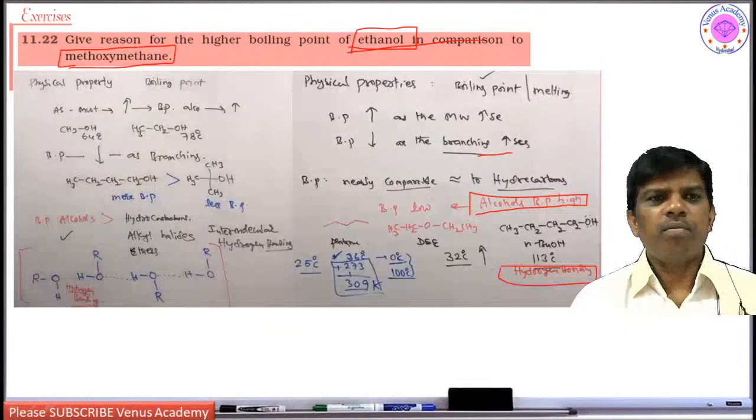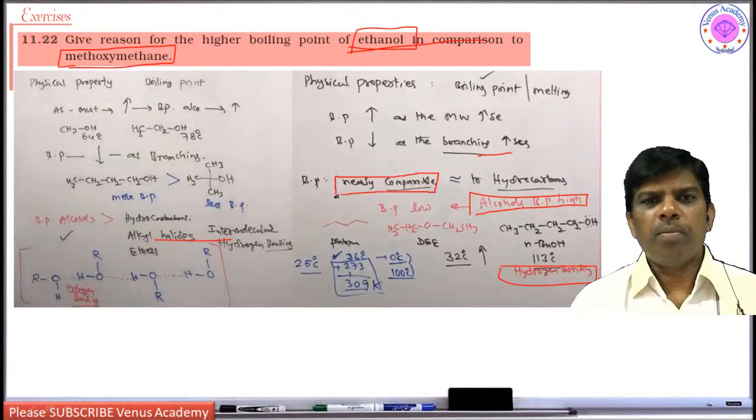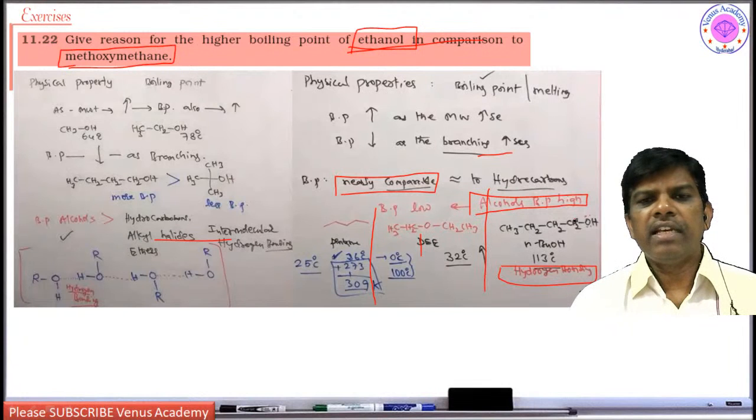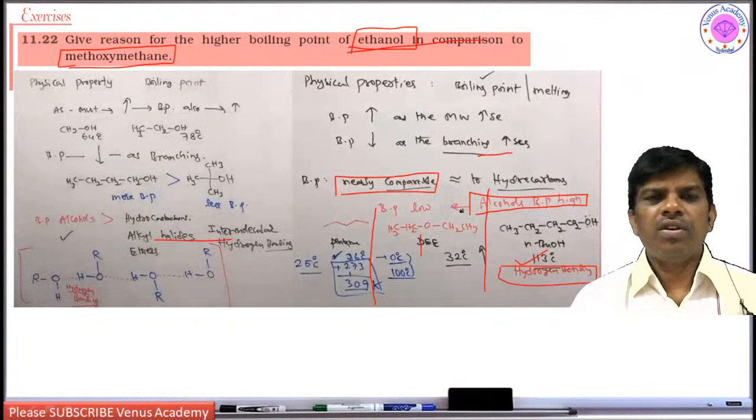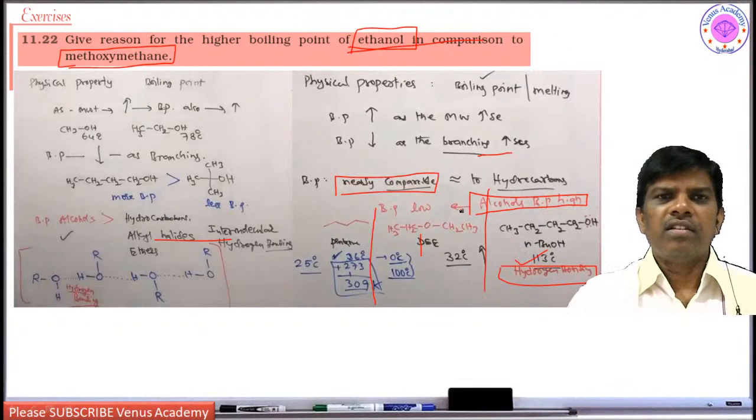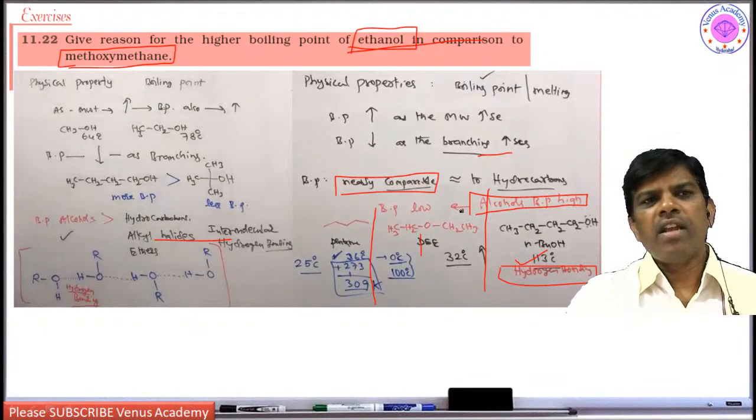So usually ethers, what is the boiling point? Ether boiling points are more or less the same, nearly comparable to hydrocarbons. For example, the boiling point of pentane is 36 degrees centigrade, diethyl ether is 32 degrees centigrade, and n-butanol is 113. So alcohol's boiling point is very high because of hydrogen bonding, whereas ethers do not have hydrogen bonding, so their boiling point is lower. The straightforward answer: because of hydrogen bonding, ethanol has a higher boiling point. Methoxymethane has no hydrogen bonding, so a lower boiling point.